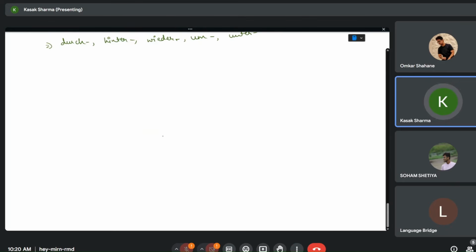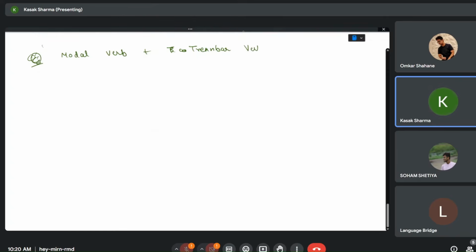Now coming to some examples. When you have a modal verb plus a trennbar verb in a sentence, let's say I want to say I can wake up early in the morning.